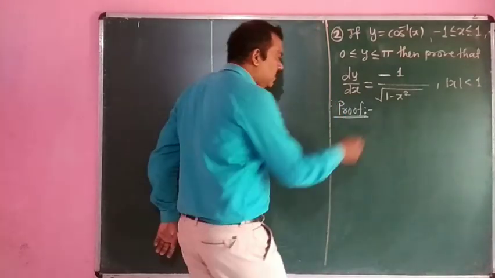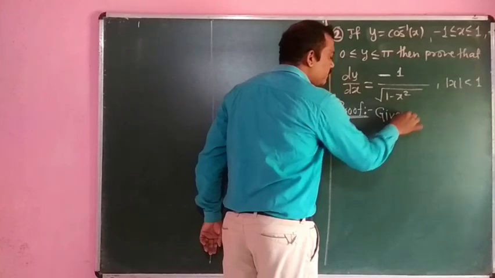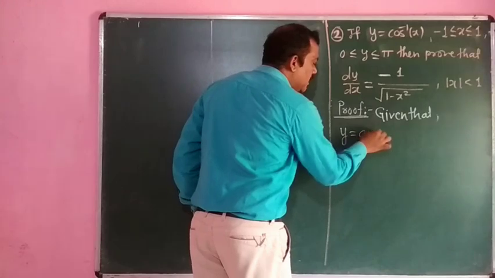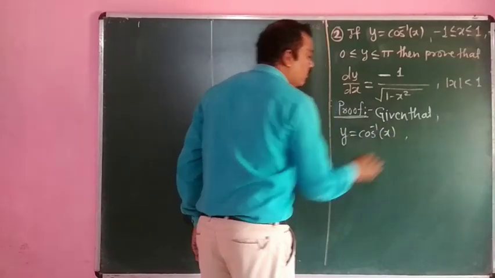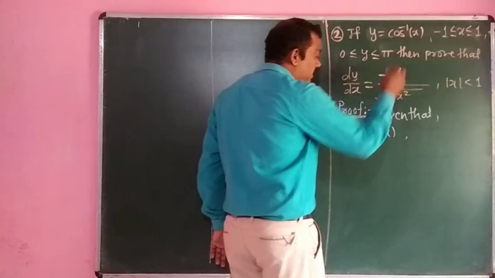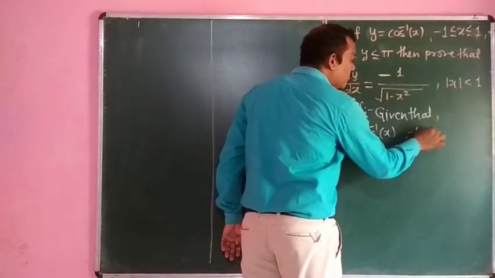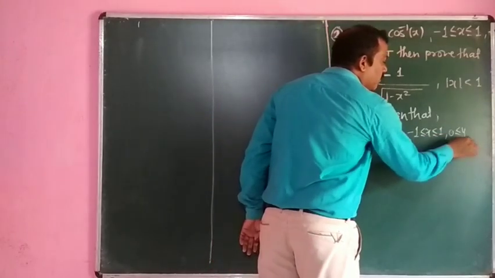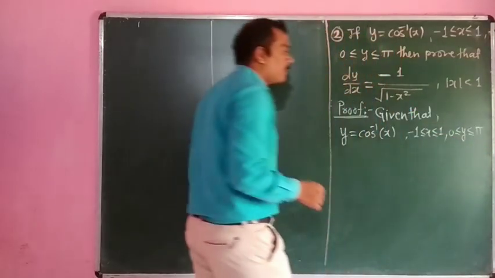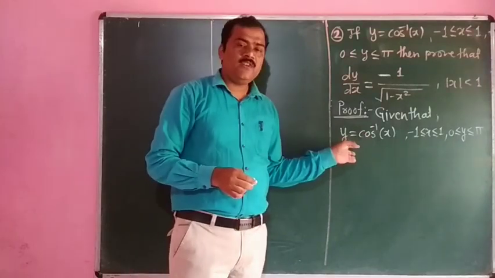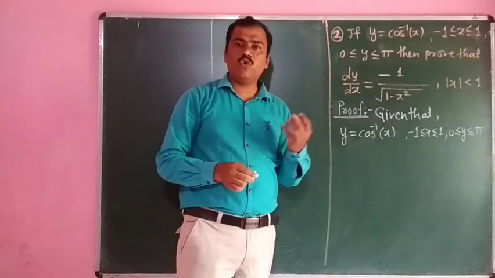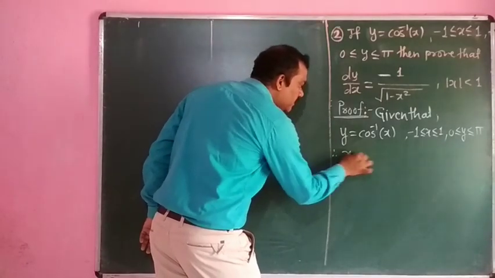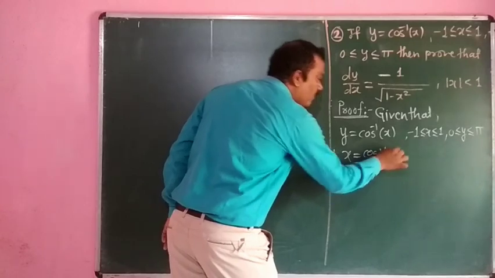Okay, what is given here? Given that y is equal to cos inverse of x, with restriction that minus 1 is less than or equal to x, less than or equal to plus 1, also 0 is less than or equal to y, less than or equal to pi. Okay, if the inverse function exists, it means that there must be an original function. What is the original function? Therefore x is equal to cos of y.